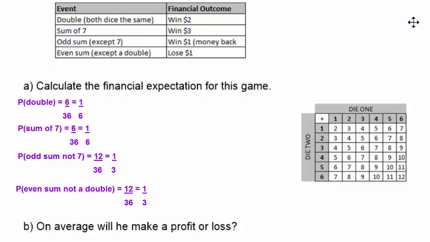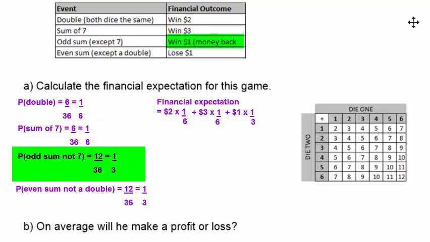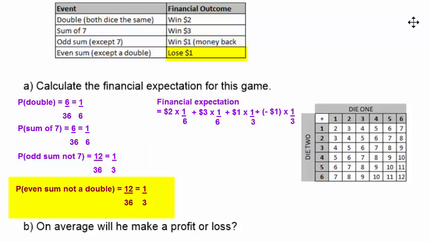Calculating then the financial expectation, we multiply the probability of each event with its associated cost, and then we add those together. That means that we've got $2 multiplied by 1/6, plus $3 multiplied by 1/6, plus $1 multiplied by 1/3, plus -$1 multiplied by 1/3, because to lose $1, that is minus $1.